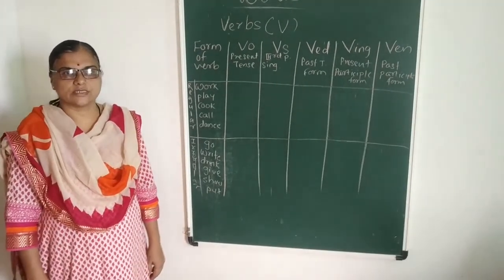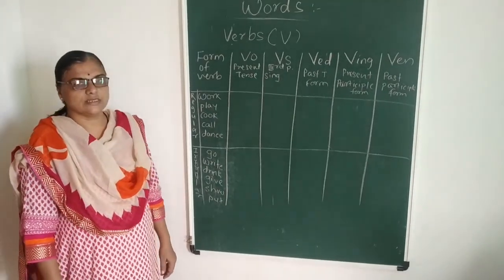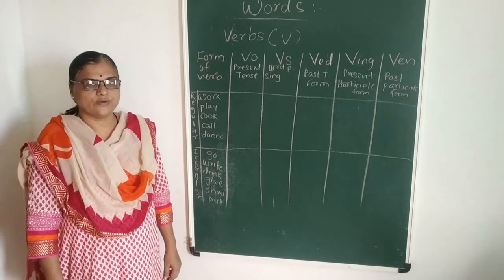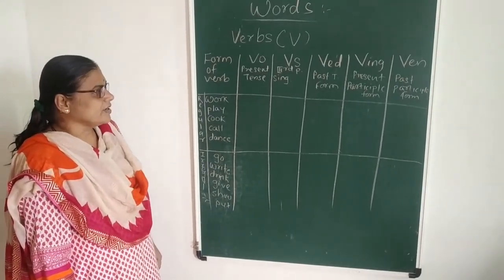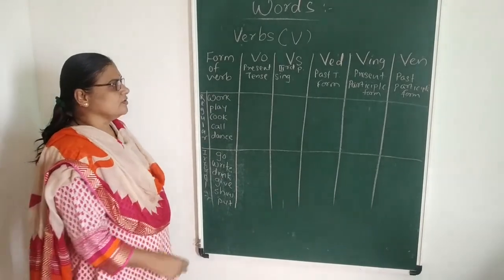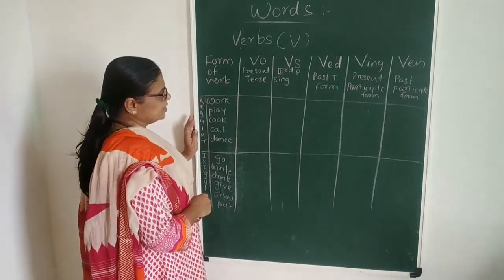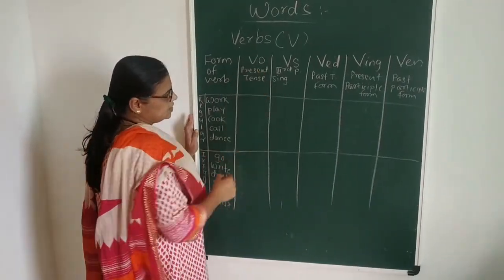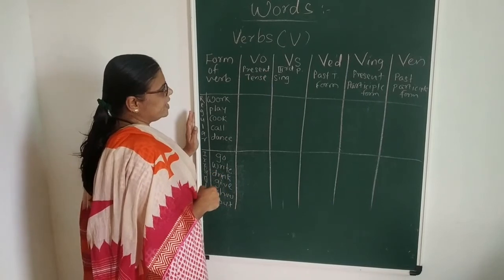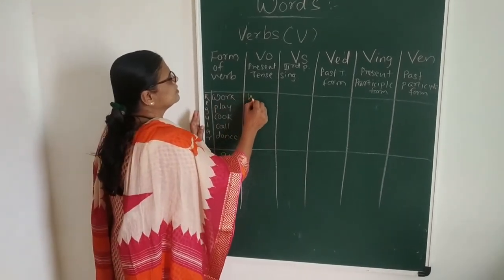We have been discussing verbs. Now we shall see in this video the 5 different forms of the verb. Each and every verb has 5 various forms that we use in the tenses. The first form of the verb is V0, the verb as original. Now see, it is work.